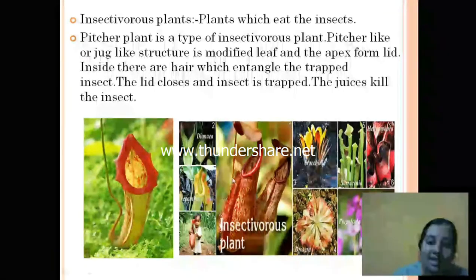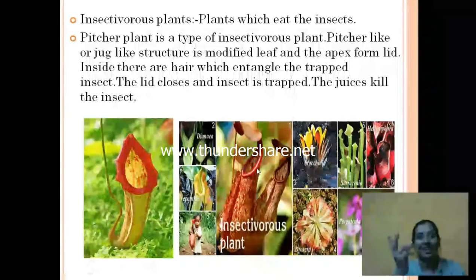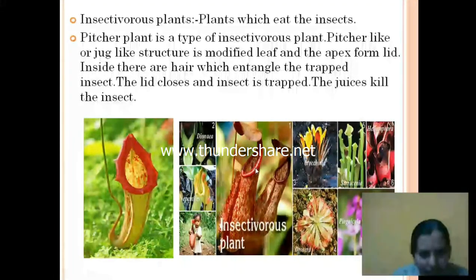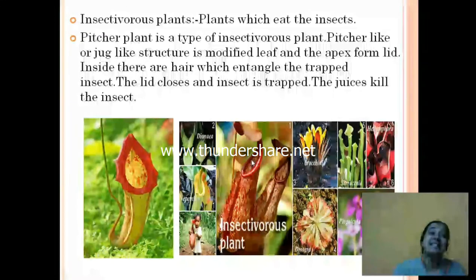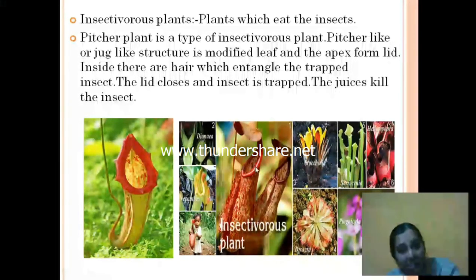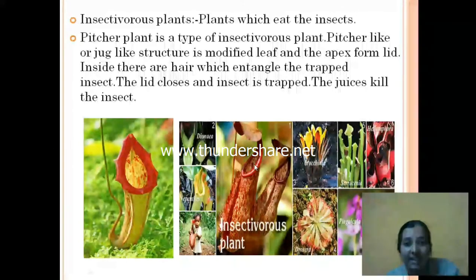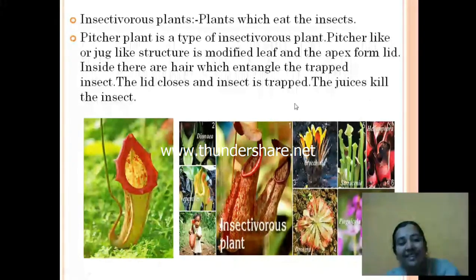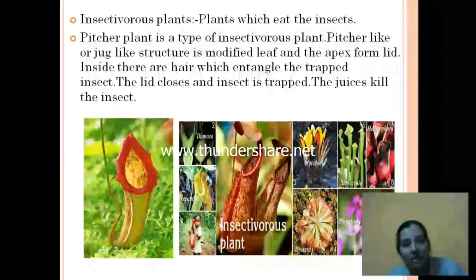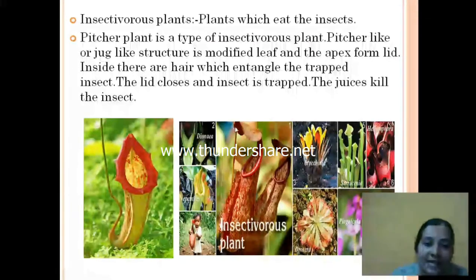The hairs have a very attractive substance, so insects feel attracted to it and come and sit there. Once they sit there, they get stuck, like Fevicol, the best example. Once they are stuck, they can't fly back. Then the lid closes and the juices are secreted.